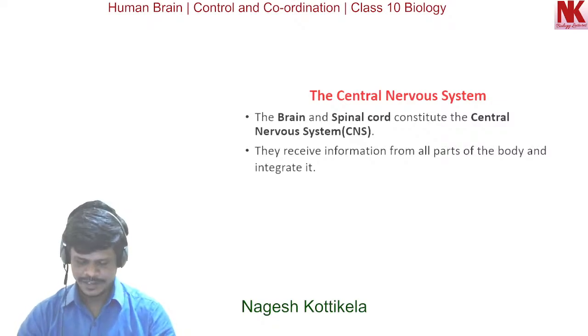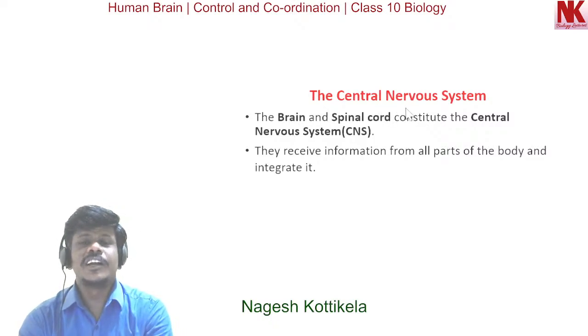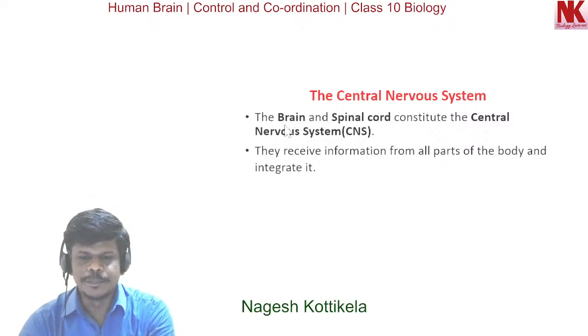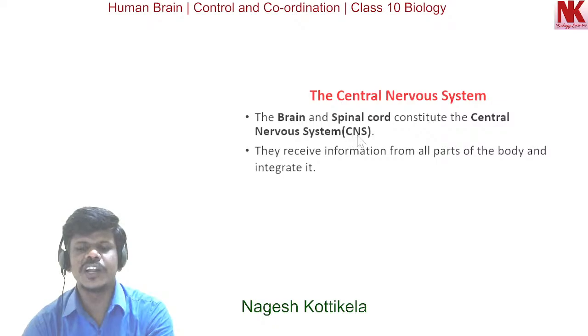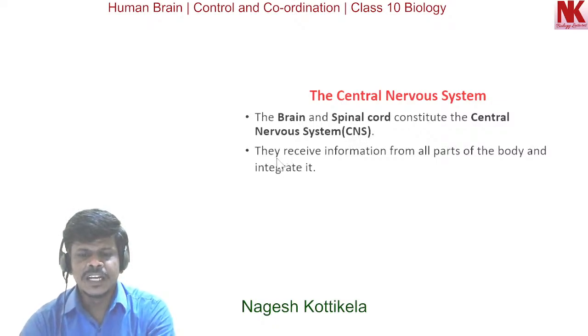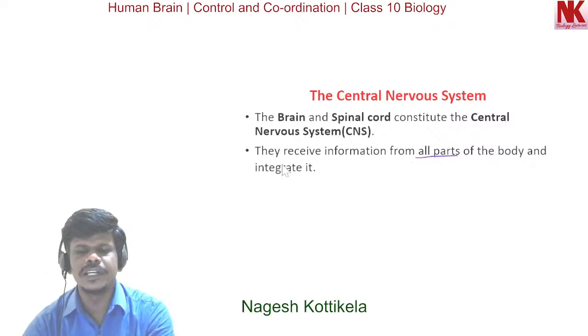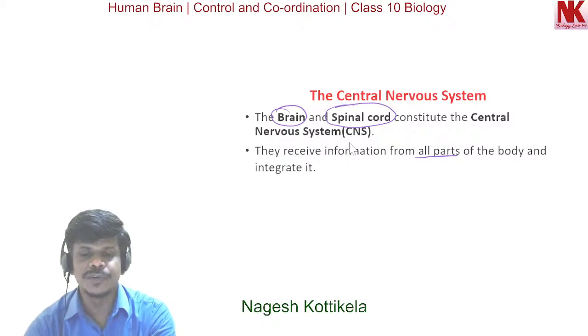Let's begin. Here, the central nervous system. The brain and spinal cord constitute the central nervous system. In short, it is CNS, that is Central Nervous System. They receive information from all parts of the body and integrate it. So, they are forming the central nervous system, brain and spinal cord.